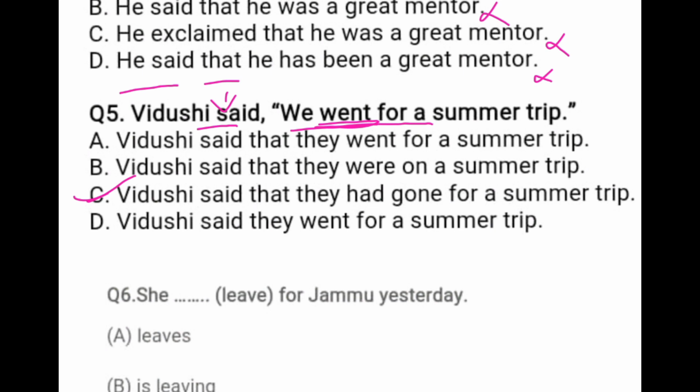Okay, students. All these five questions which I have discussed were on narration, that you can say reported speech. Now come to the next question. The next question is on tenses. The question is in this way.